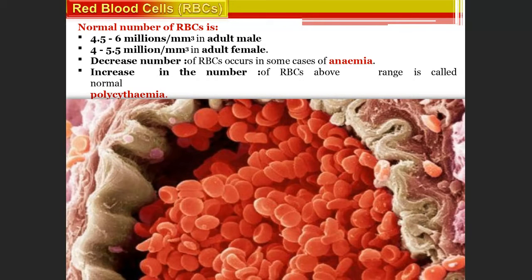A decrease in the number of RBCs is called anemia and an increase in number is polycythemia. There are different types of anemias also, like megaloblastic anemia and iron deficiency anemia. Many people suffer from childhood, like sickle cell anemia.